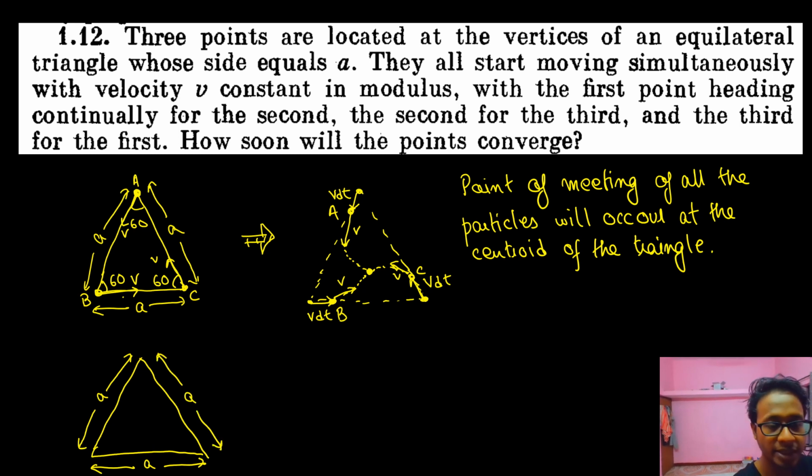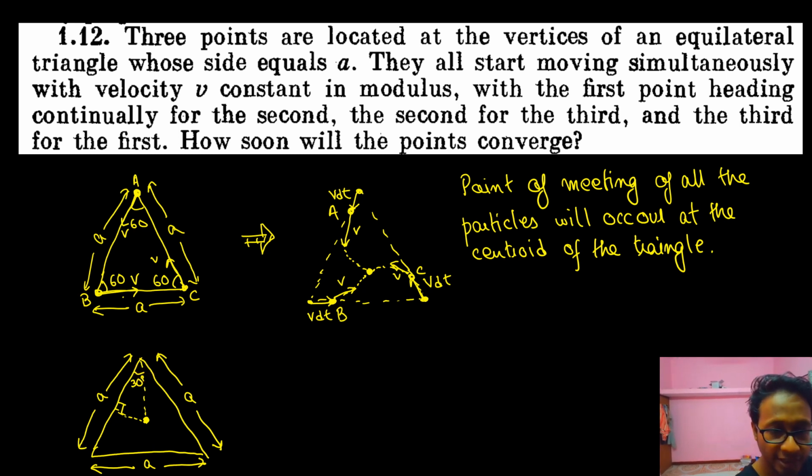All of them are 60 degrees. The problem is, what is the distance of the centroid from one of the vertices? See, if I draw this, this is a 90-degree angle. This angle is nothing but 30 degrees. Why? Because the total angle out here is 60 degrees. If the total angle out here is 60 degrees, this angle is 30 degrees.